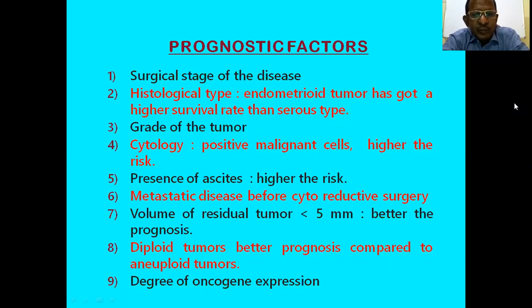Then the volume of residual tumor: if it is less than 5 mm, the prognosis is better. Diploid tumors have a better prognosis than aneuploid tumors, which have a bad prognosis. Then the degree of oncogene expression: if there is more oncogene expression, there is bad prognosis.